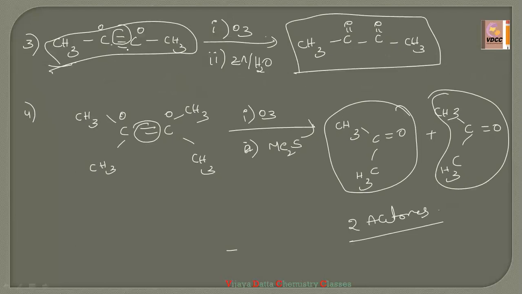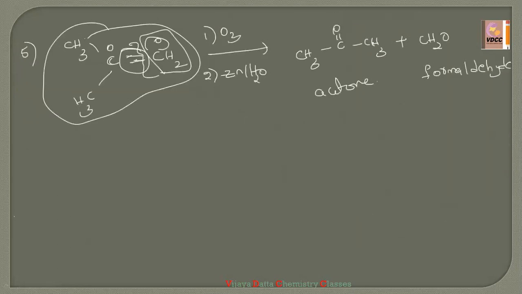In case a triple bond is present, the remaining one bond will be present between the two carbons. If double bond is there, you have to remove the double bond. If triple bond is there, you have to remove double bond. The remaining one bond will be present in between two carbons. That's it. The points you have to remember: if H2O is taken directly, then H2O2 will be formed, which acts as the oxidizing agent, and carboxylic acids will be formed.